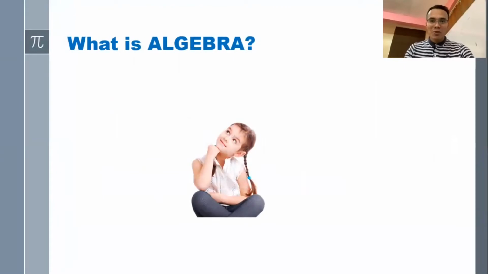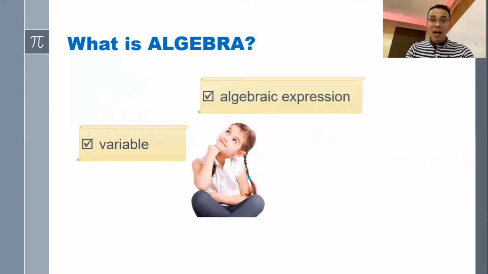What is algebra? What comes to your mind when you hear the word algebra? Let's see what this girl is thinking about when she hears the word algebra. First, she thinks of the word variable. She thinks of the word algebraic expression. There's also X and Y. These are some of the words you can associate to the word algebra.